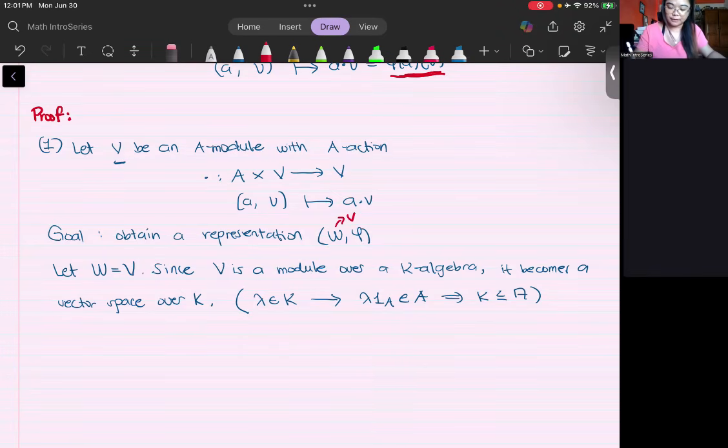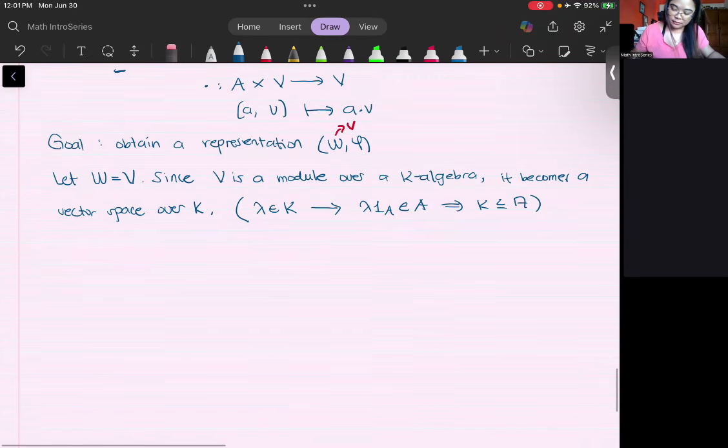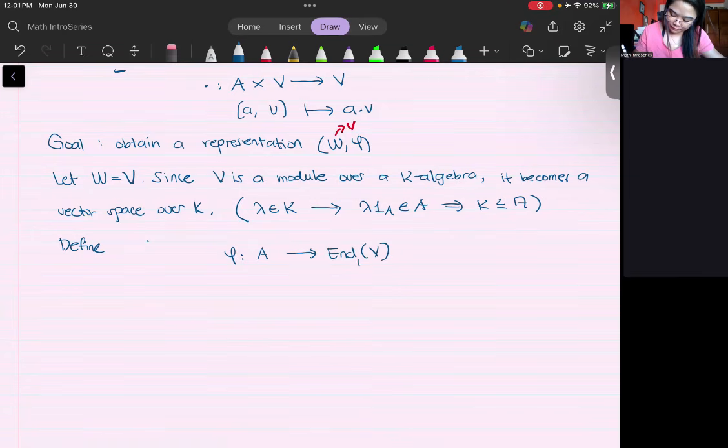Now we just need to define phi. As mentioned, phi will be coming from A to the endomorphism space of V. We map an element a to a mapping phi of a from V to V. V will be mapped to the action of a on v.